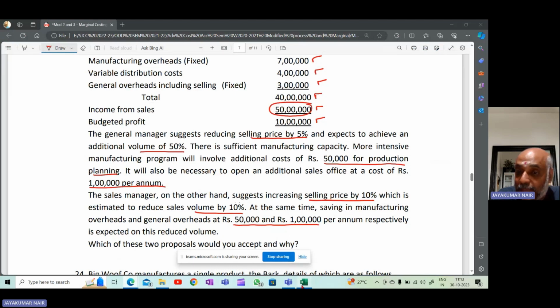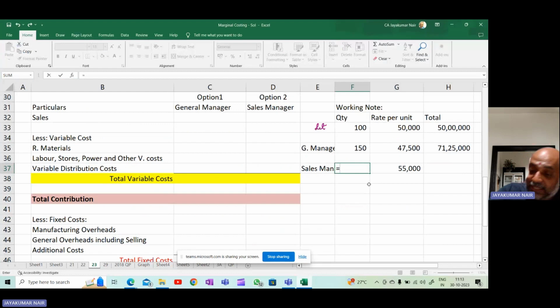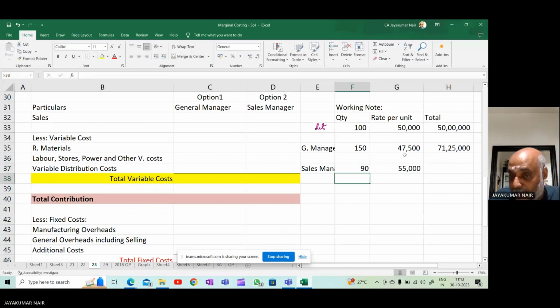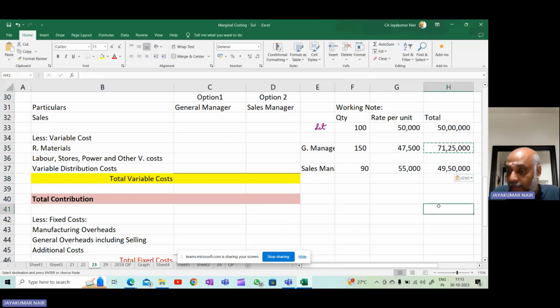So you will not be able to sell 100. Instead, you will be able to sell only 90, because the demand for the product gets reduced by 10%. Therefore, the sales will be 90 into 55,000 is 49 lakh 50,000.